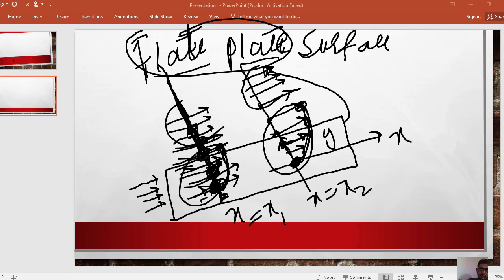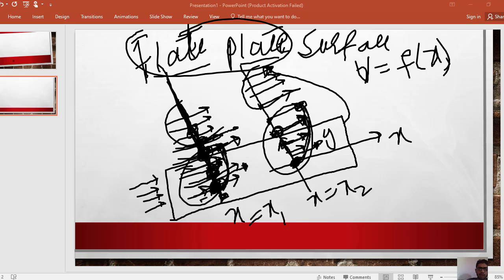Similarly, if we compare the velocity at this position, it will be higher. The velocity at this position will be small. Suppose the velocity at this position is 5 meter per second, but at this position it will be 3 meter per second. Similarly, at this position the velocity comes out to be 3 meter per second, and if we compare the velocity at this next position, it will decrease from 3 meter per second, say to 1.8 meter per second, for example. So the main point is that the velocity is a function of x direction also.